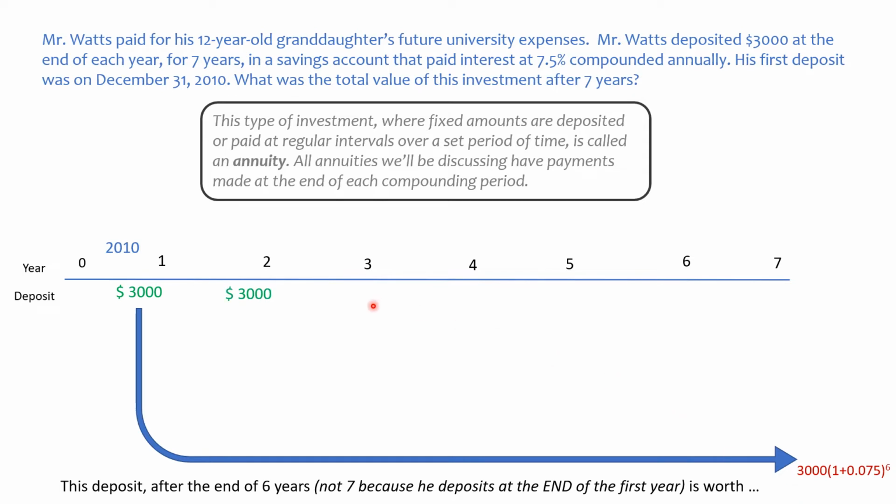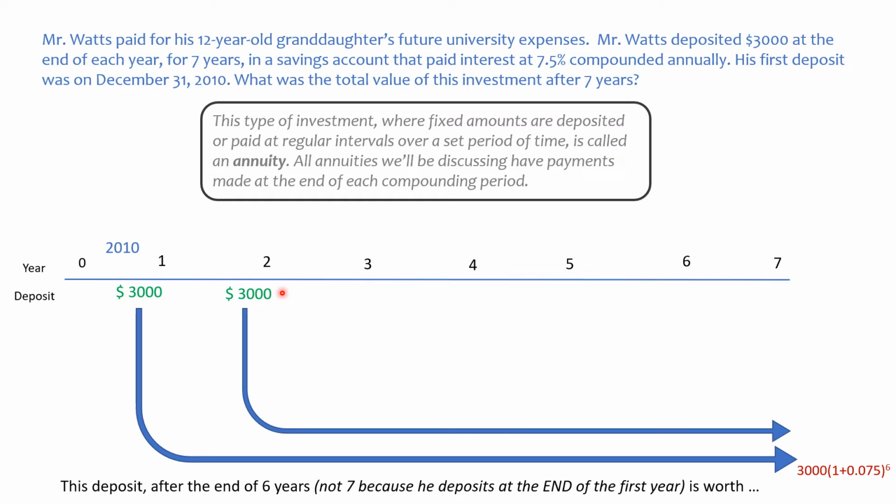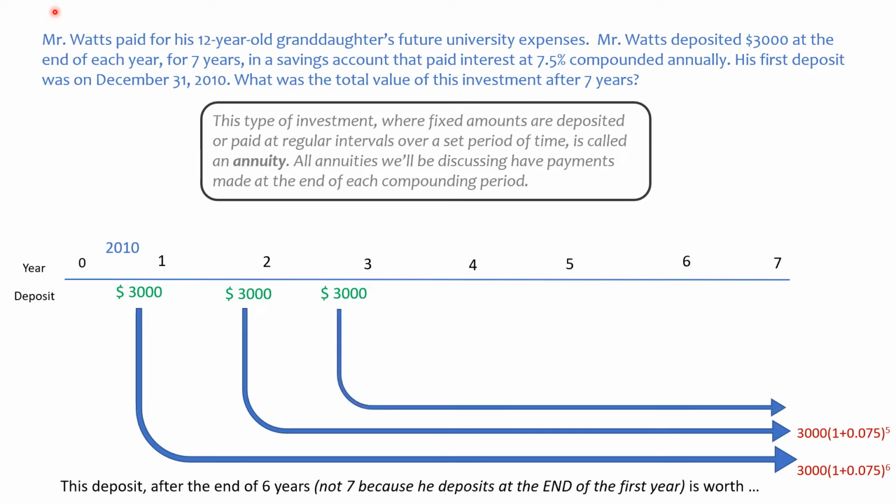So let's look at this again. At the end of the next year, he deposits another $3,000. That stays in the bank until the end, and it has a very similar formula to this one. The only difference is the exponent. It won't have been in there for 6 years, it will have been in the bank for a total of 5 years. At the end of the third year, again, he deposits $3,000, and that is in for a total of 4 years, and so on.